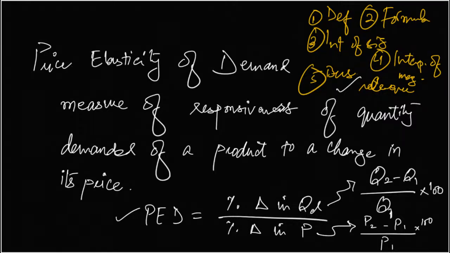Can you just keep naming the definition again, because it doesn't go in my head? Okay, so the definition has two components. The first thing that I need to understand is that quantity demanded responds to a change in price.